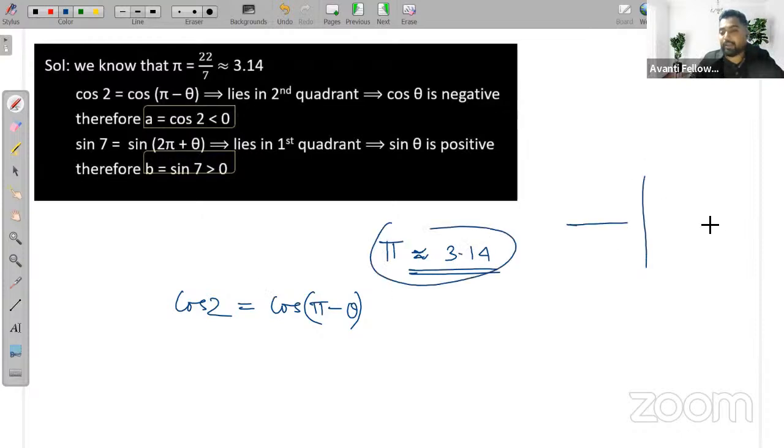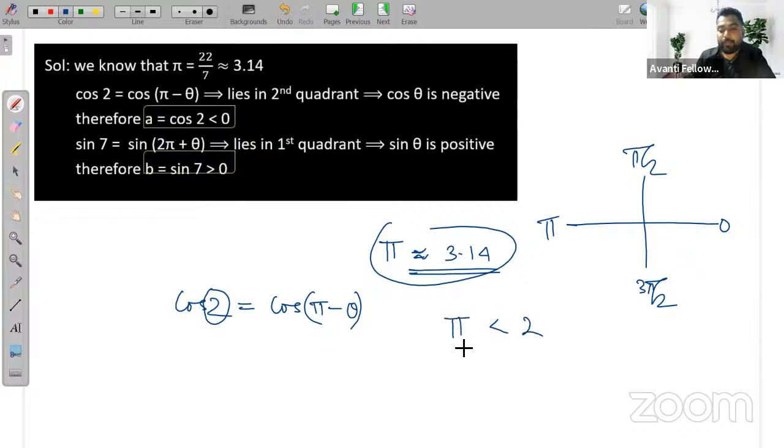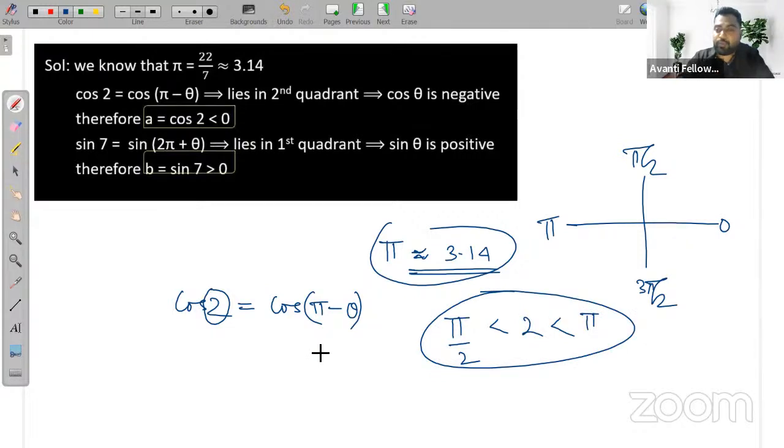Pi is 180 degrees, pi by 2 is 90 degrees, and 3 pi by 2 radians. Yes or no? So for cos of 2 radian, if pi is 3.14 and pi by 2 is 1.57, this 2 is lying between pi by 2 and pi. Yes or no?